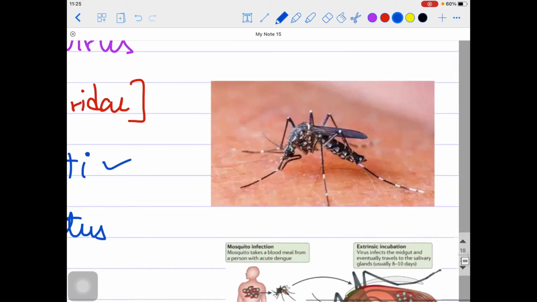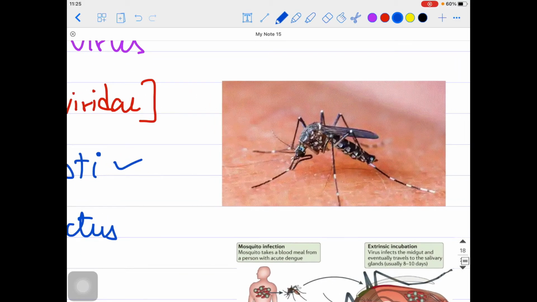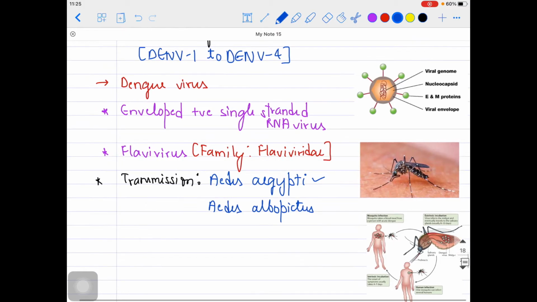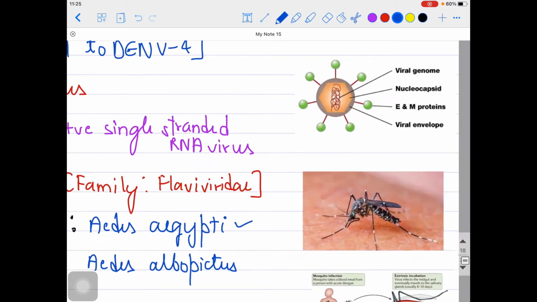Here you can see the Aedes aegypti mosquito, and it is responsible for causing the dengue virus infection. How can you identify it? You can look for the white stripes on the legs, and on the thorax there are also some white stripes. This is the Aedes aegypti mosquito, which is responsible for causing dengue. How it causes it, we'll talk about that. Let's talk about the structure also, guys.